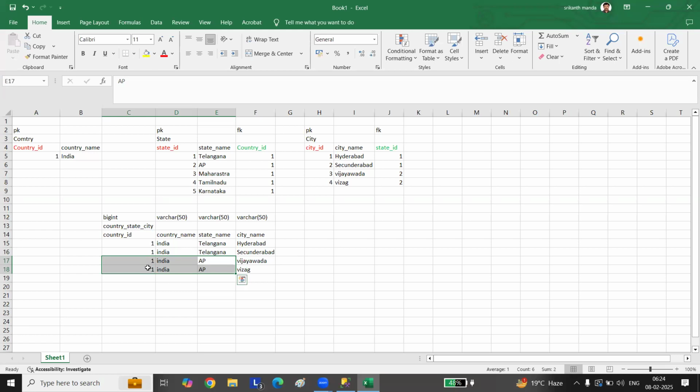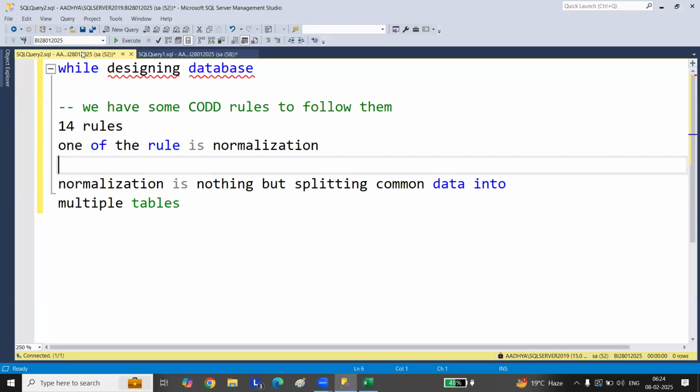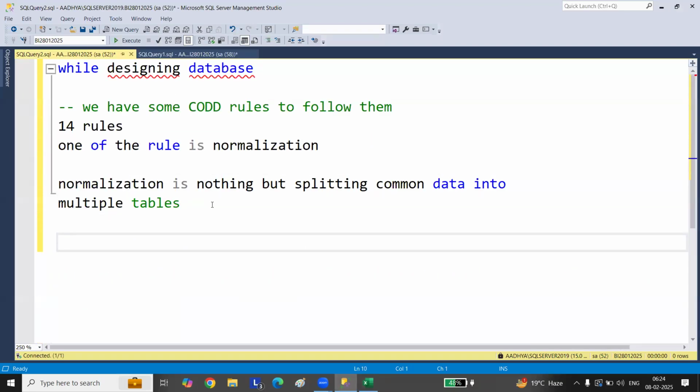So to overcome that duplicate data and redundant data, remember, one, it is used to eradicate duplicate data.